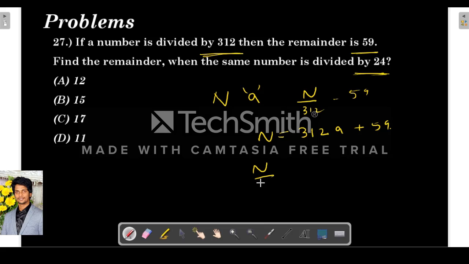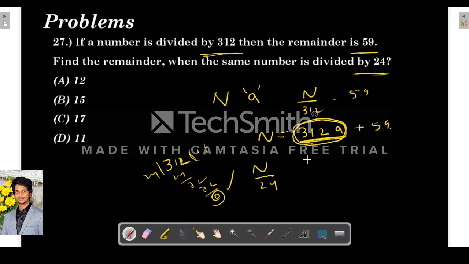Now they are telling the same number is divided by 24. What is the remainder? We have to see whether this is divisible by 24 or not. So if 312 is divisible by 24, then this whole term is divisible by 24. So I will find out whether 312 is divisible by 24 or not. So 24 1 is 24, 24 2 is 48, 24 3 is 72. So remainder is 0. So this is divisible by 24.